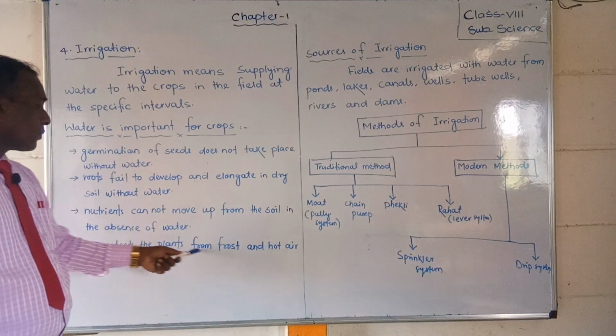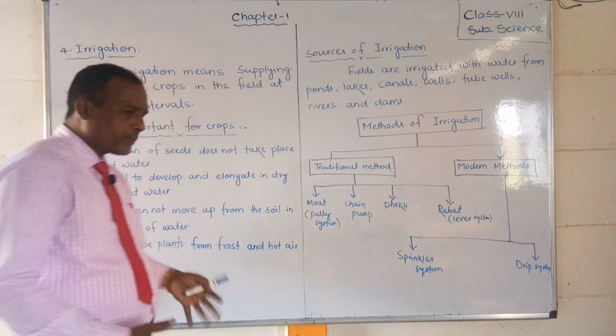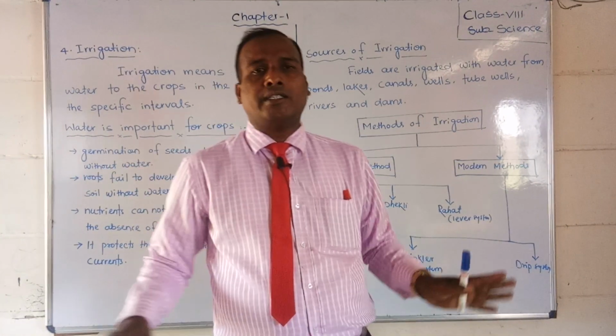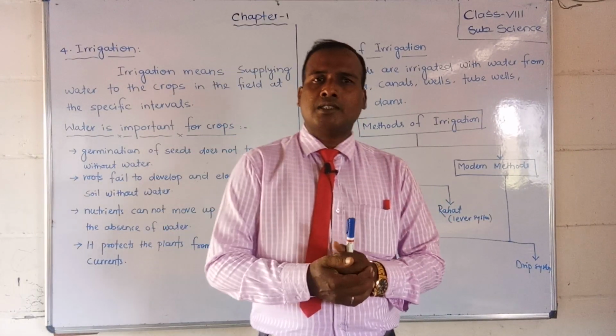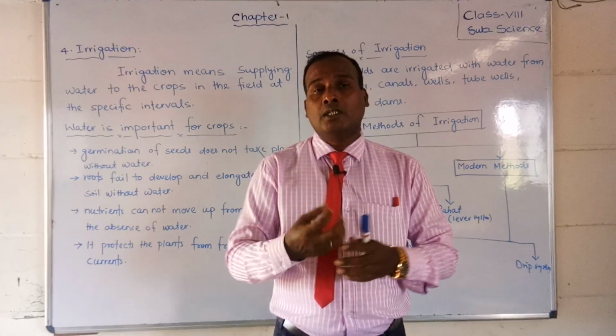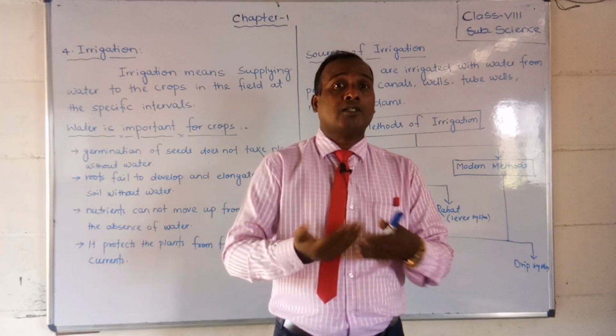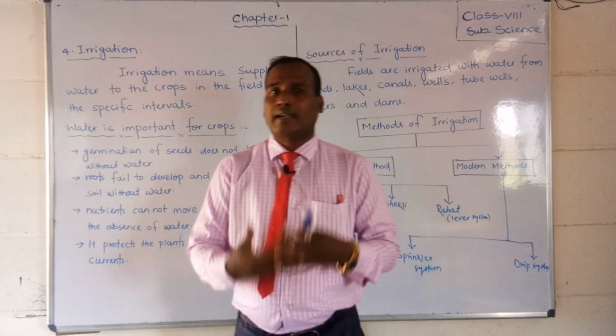It protects the plants from the frost and hot air in the air current. So if there is dry soil without water, and we keep the germinated seeds or the plants in it, then what will happen? They cannot exist because of sunlight and they will dry up. They cannot balance their body, or the hot air will dry them off.